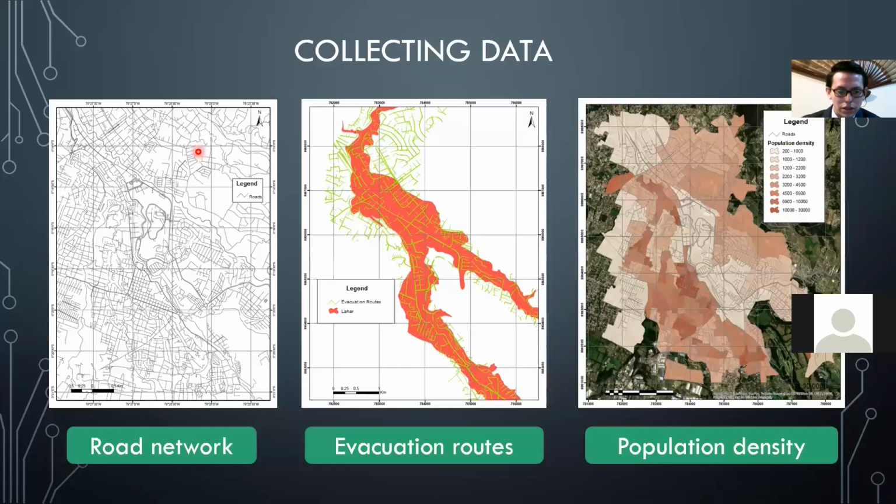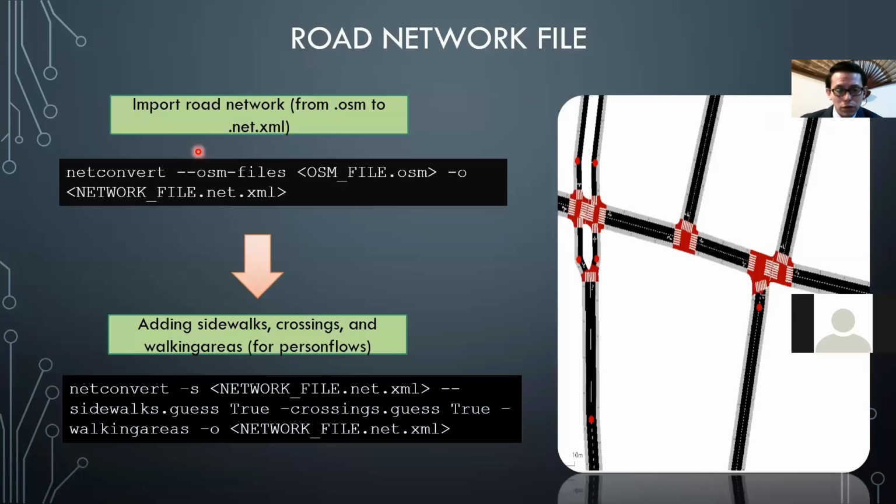Next step is collecting data: the road network, evacuation routes, and population density from web platforms. The base of this pedestrian simulation is the road network file that is downloaded from OpenStreetMap and imported to .net.xml, a file extension read by SUMO.